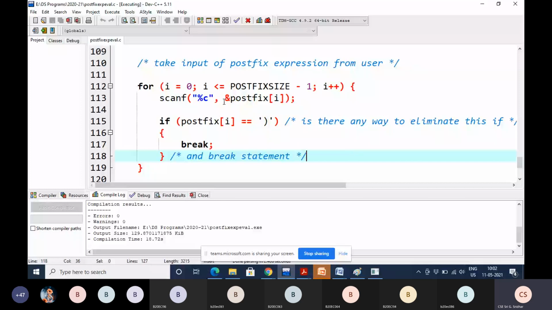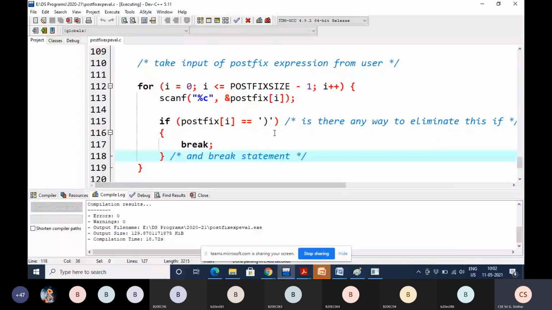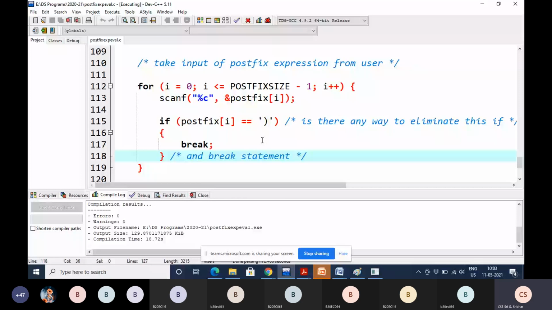So what is the next one? Plus. Is plus equal to right parenthesis? No. Again i value is incremented, now this value is 5, 5 less than or equal to 99. Now what is the next symbol? Right parenthesis. Is right parenthesis equal to right parenthesis? Yes.